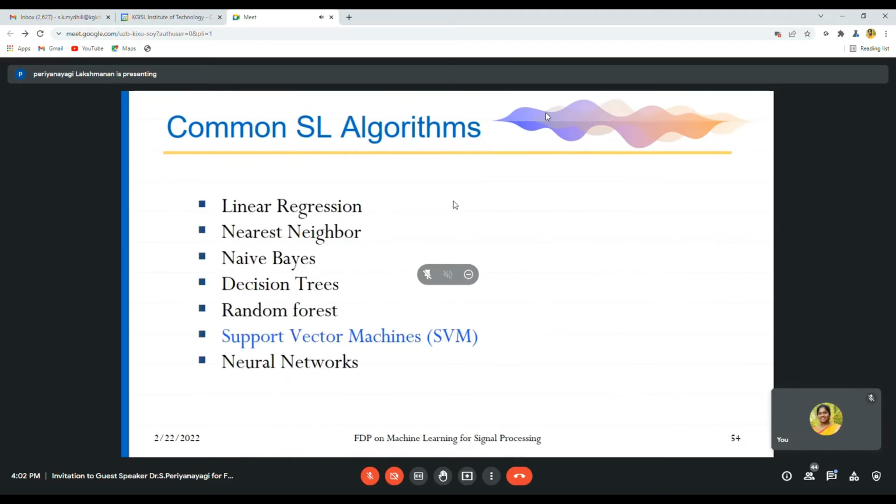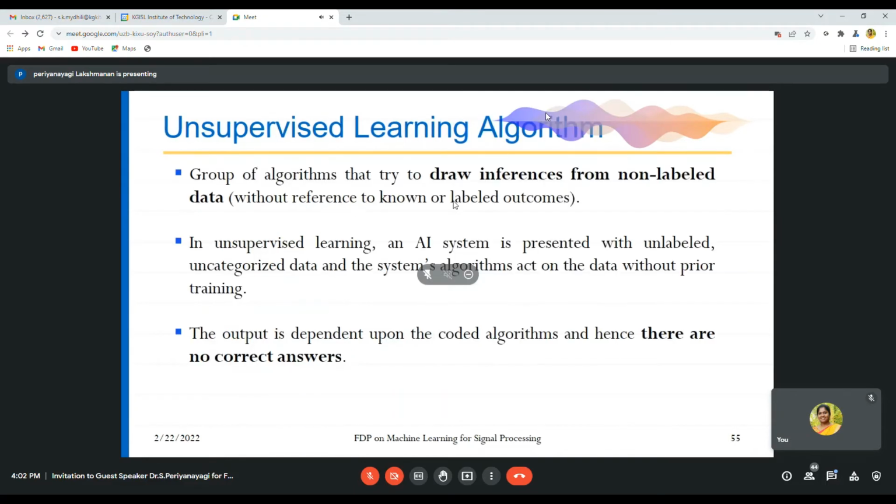Common supervised learning algorithms are linear regression, nearest neighbor algorithm, Naive Bayes algorithm, decision tree algorithm, random forest algorithm, support vector machine algorithm, and neural network. So today we'll be seeing the support vector machine algorithm, a sample code using MATLAB.